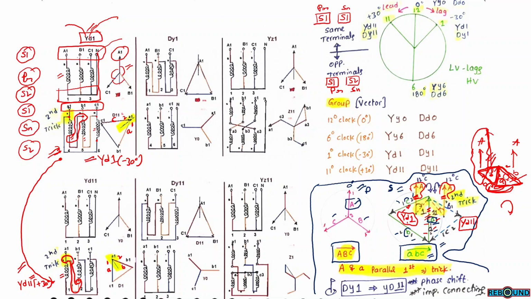Now we have to draw a line. This is our final reference vector grouping line. This arrow line indicates 1 o'clock. That means this is YD1 connection, which is lagging of 30 degree. That means secondary voltages are lagging the primary voltages by 30 degree. So this is known as YD1 connection or minus 30 degree.